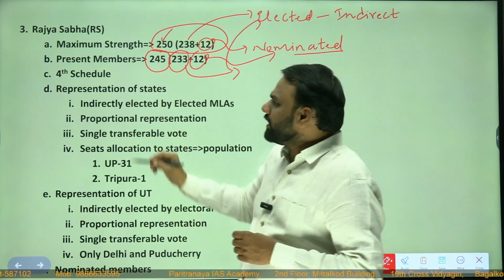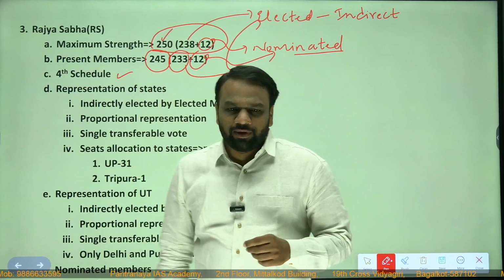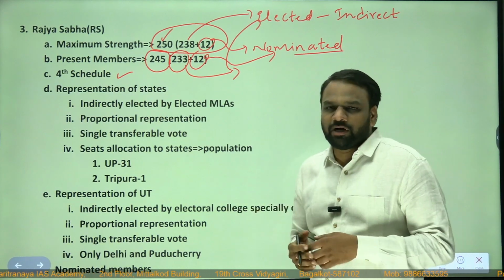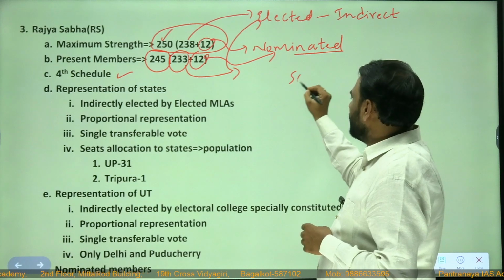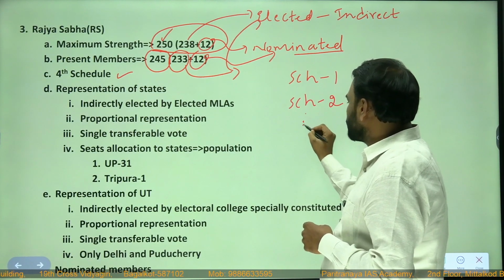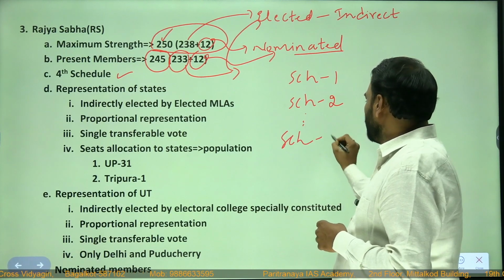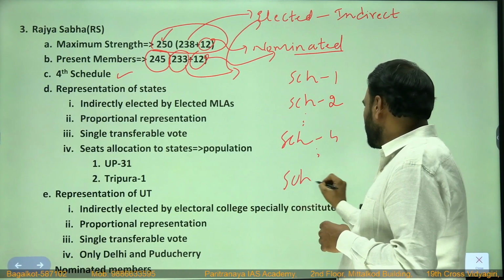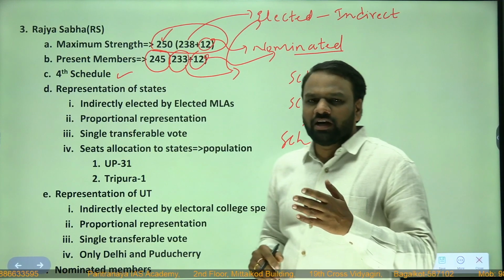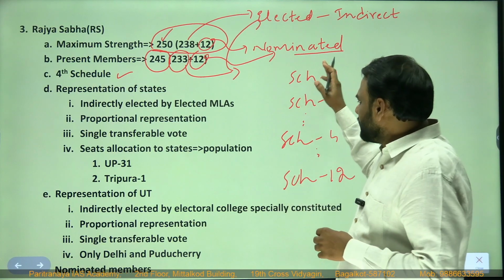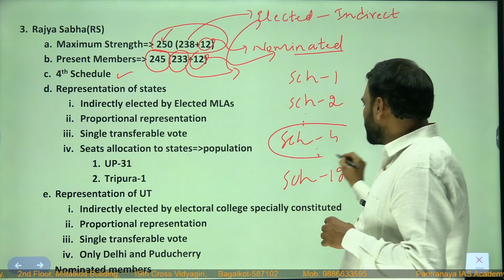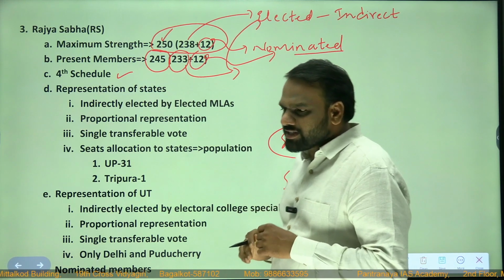Next, the fourth schedule is very important. We know that in our constitution, we have many articles, and apart from the articles and the various parts, we have 12 schedules. Schedule 1, schedule 2, and so on. We have schedule 4, and so on, up to schedule 12. Already we have discussed the schedules. So please go back to that video and watch about the different schedules that we have discussed. Now we shall directly come to the fourth schedule. So what does schedule 4 consist of?